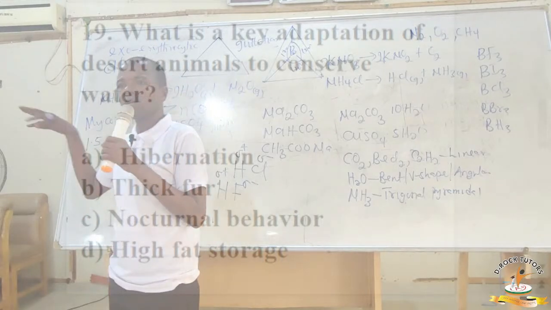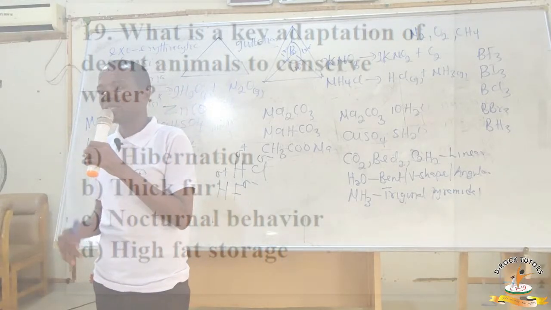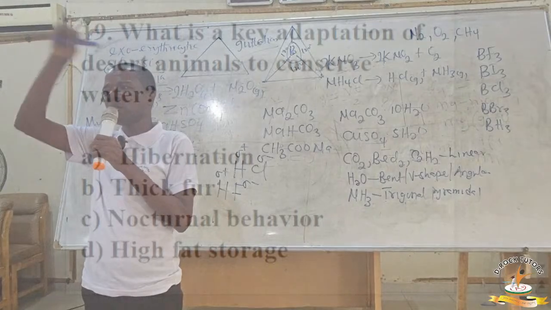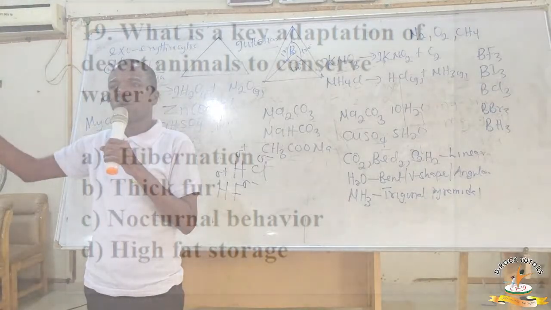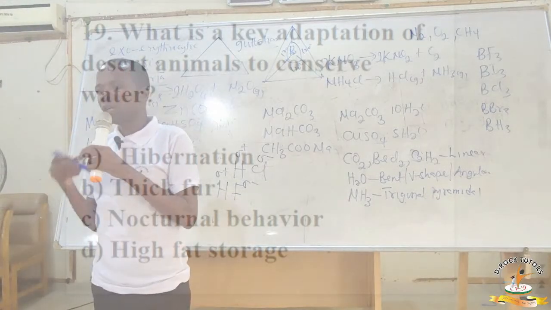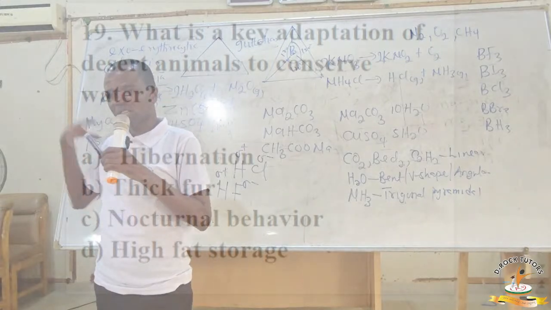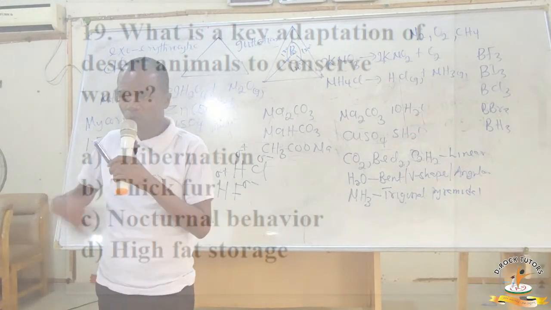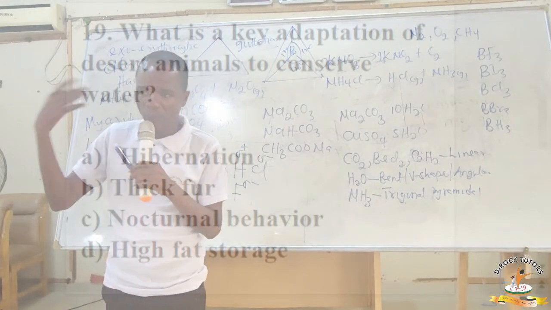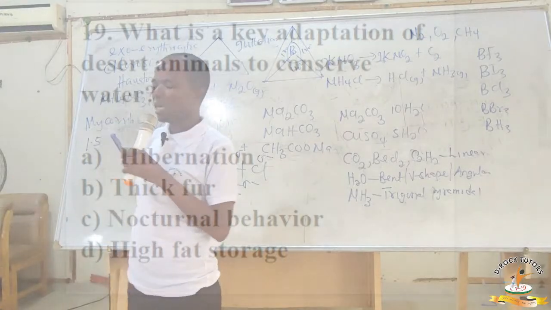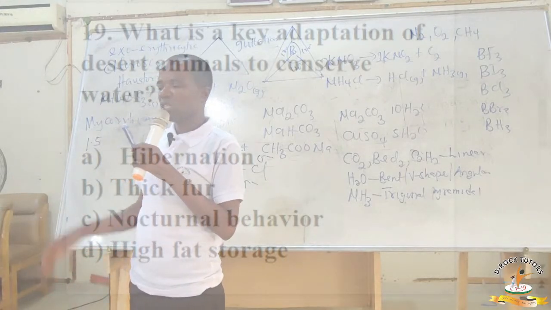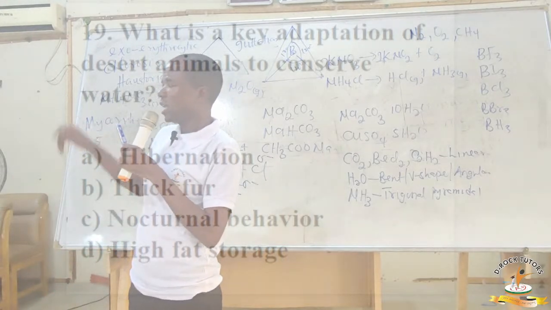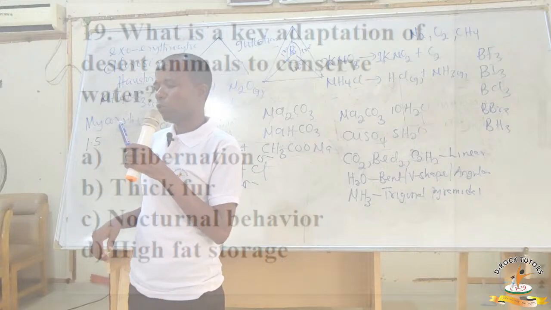Organisms that need thick fur are organisms like polar bears that live in the Arctic or tundra region where there is an extreme amount of cold. They need thick fur to be able to prevent excessive loss of heat from their body, not desert animals. The correct answer, option C, nocturnal behavior. Let's leave that option, the correct option, and come to option D, high fat storage.